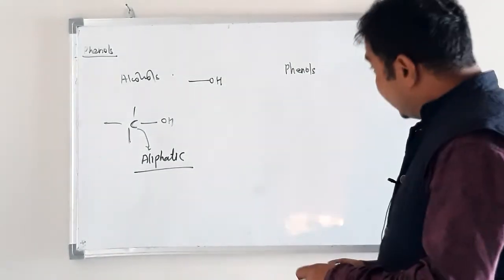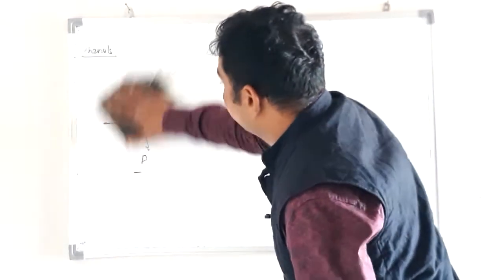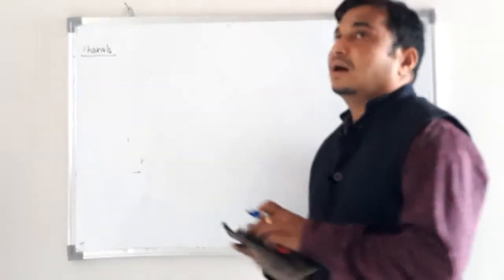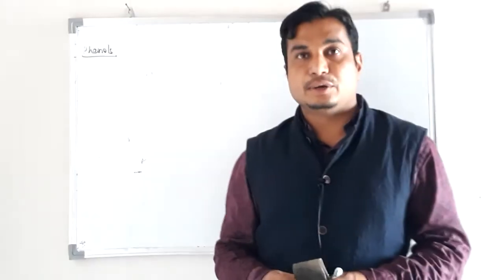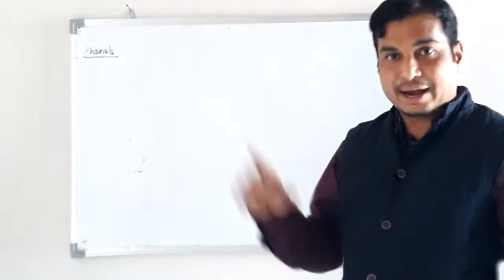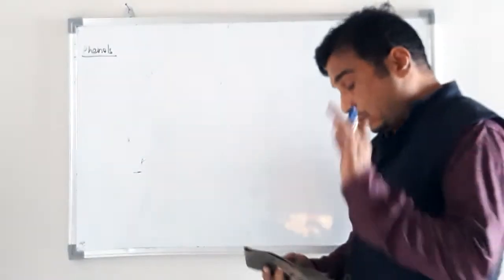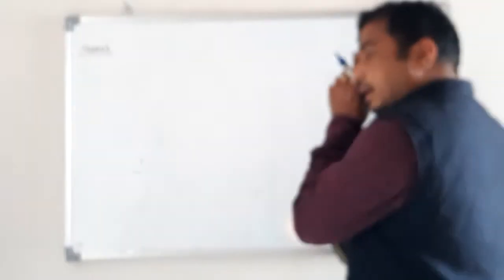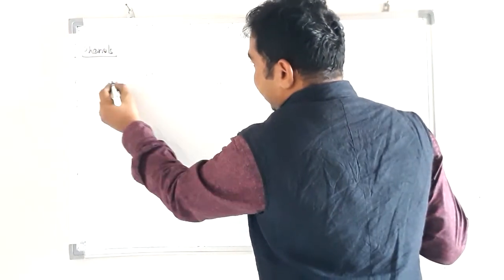And now what are phenols? We know hydrocarbons basically divide into two types, as we have seen: aliphatic hydrocarbon and aromatic hydrocarbon. We have explained already what aromatic hydrocarbons are.